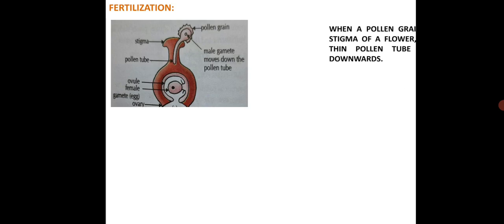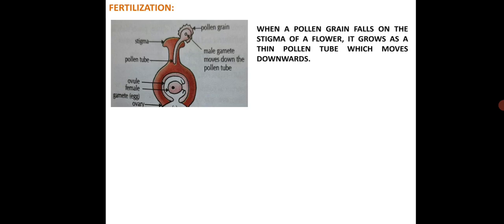Now you see the fertilization. So what is fertilization? Fertilization is the process of fusion of male gamete, that is the male sex cell, with the female gamete, that is the female sex cell, to produce zygote. So what happens in fertilization?